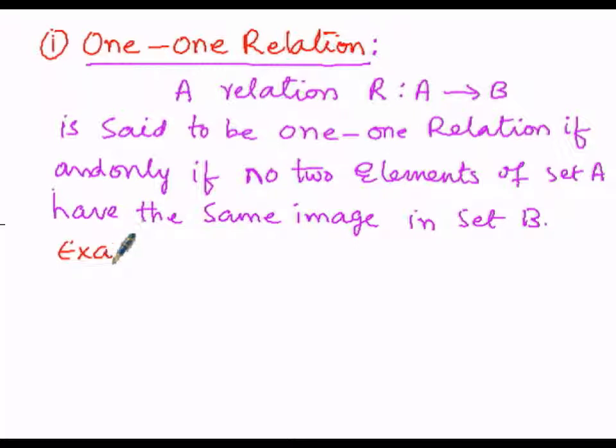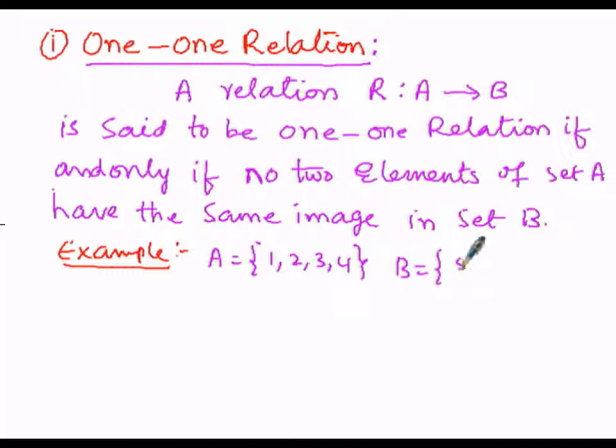Example number 1 under this first one, that is the 1 to 1 relation. We are considering the first set A with 1, 2, 3, 4 as the elements, and set B elements as 5, 6, 7, 8, 9.